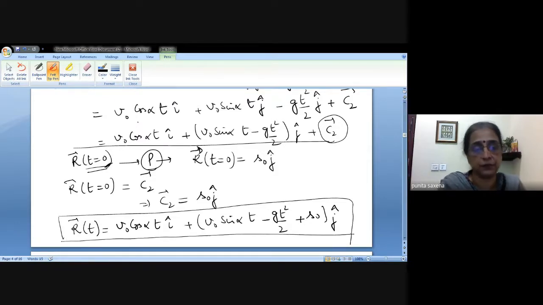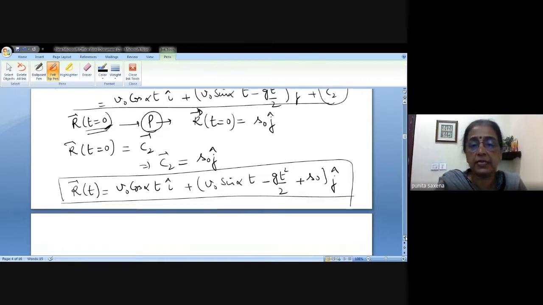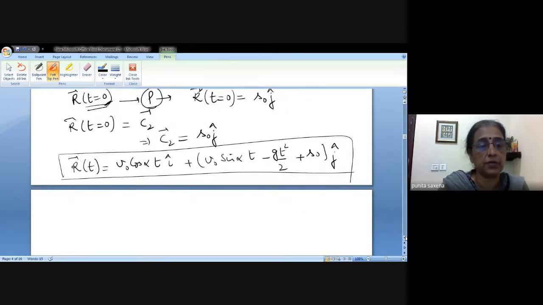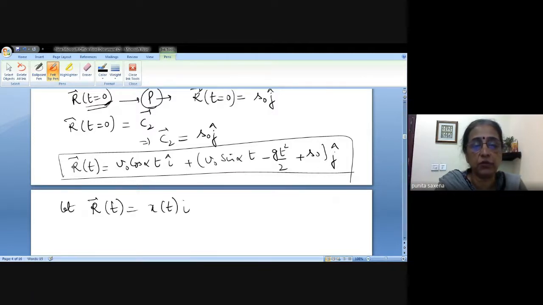Okay, so this becomes your displacement vector. Now if I say let your displacement vector in general r(t) be equal to some component x of i plus some component y of j, where both x and y are functions of time.